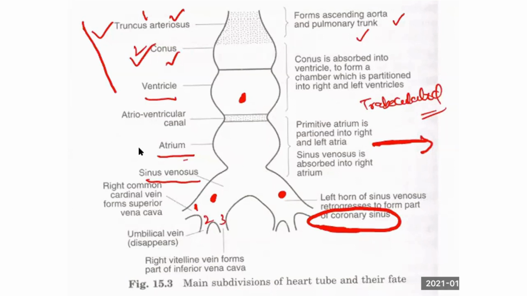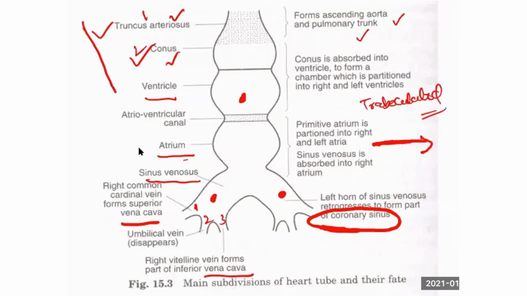Vein development and artery development are very, very important. No other option, you have to remember this. In one word, you write and read, not more than that. Left horn of sinus venosus forms the coronary sinus. Right horn divides into right common cardinal vein, right umbilical vein, and right vitelline vein. The right umbilical vein disappears; there is no role for it, whereas the left umbilical vein forms a remnant. The right vitelline vein forms part of the inferior vena cava, and the right common cardinal vein forms the superior vena cava.